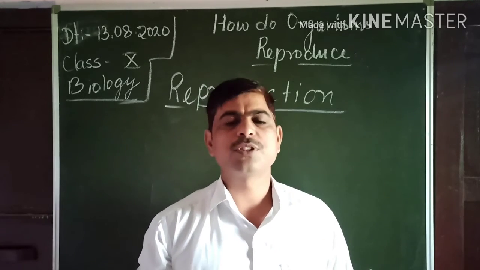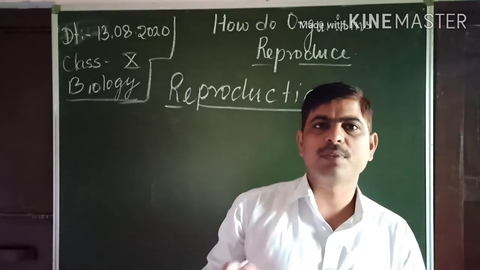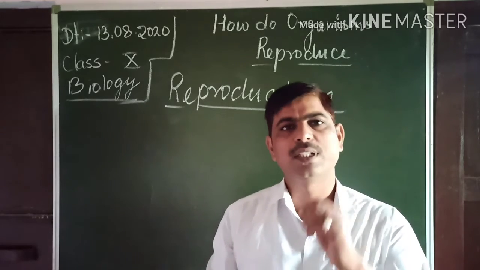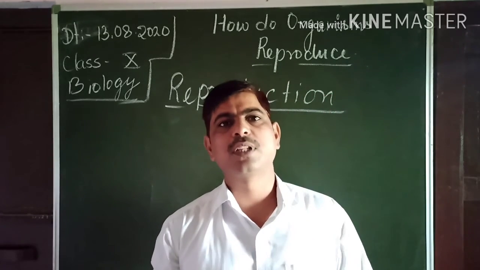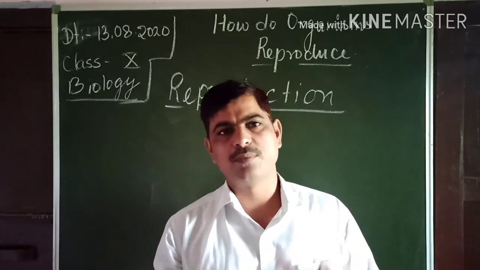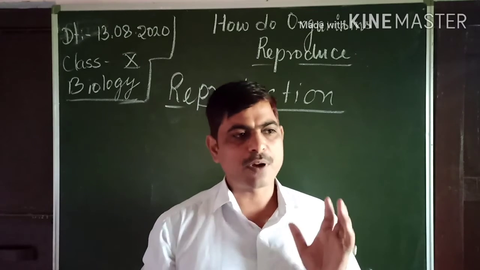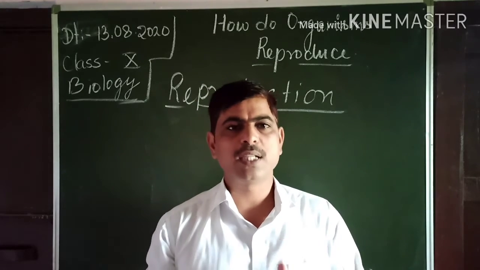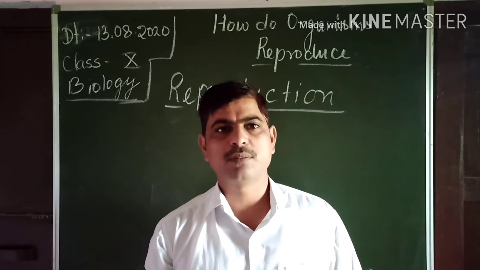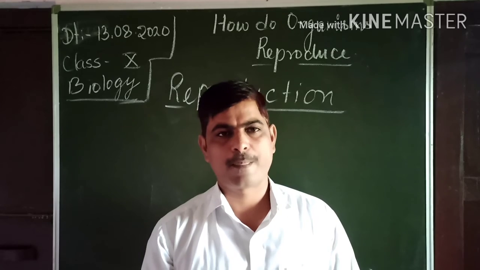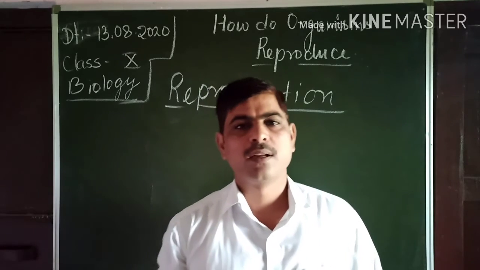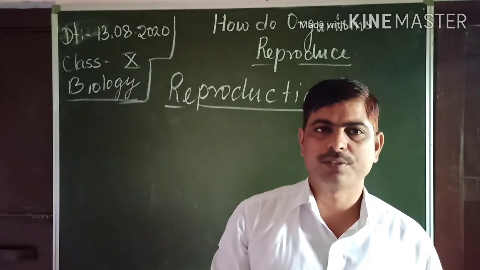Okay, those chromosomes are made up of DNA molecules, and DNA has small units, they are called the gene. Gene has the characters. So from parents to offspring, there is a transfer of gene during the process of reproduction.